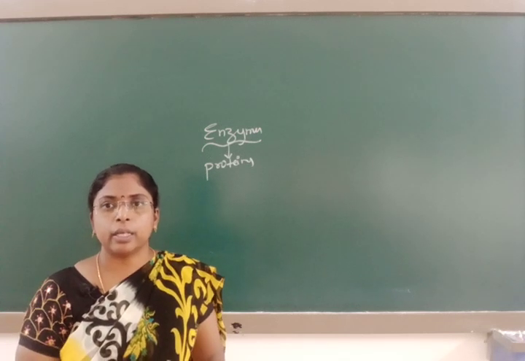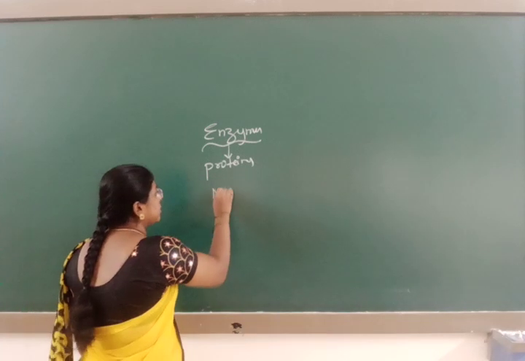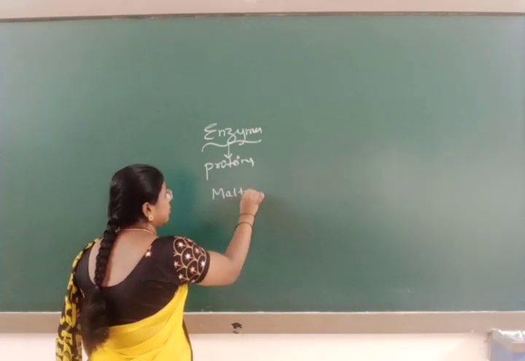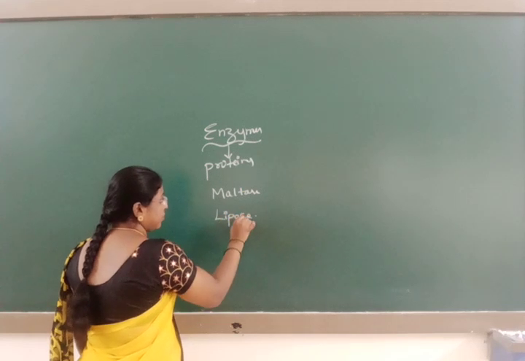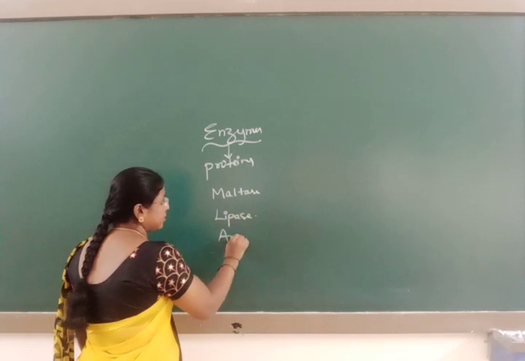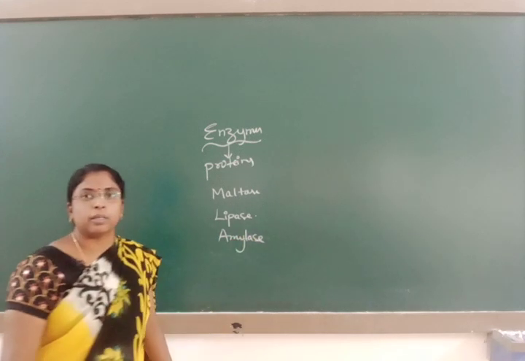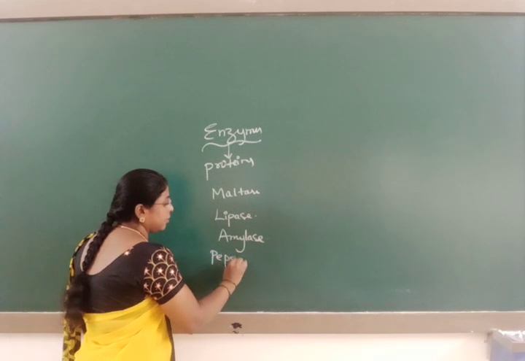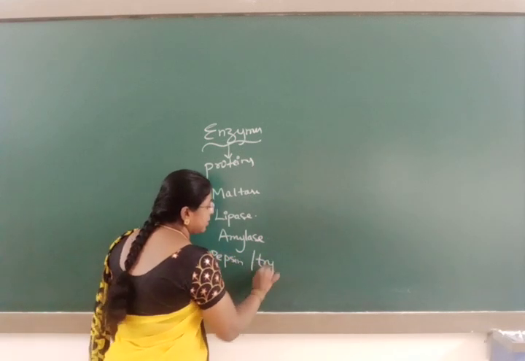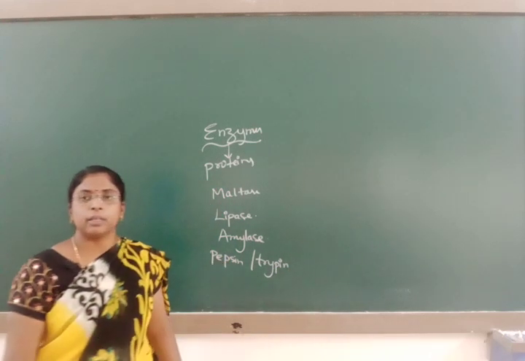Examples of enzymes are maltase, lipase, amylase, sucrase, pepsin, trypsin. These are all examples of enzymes.